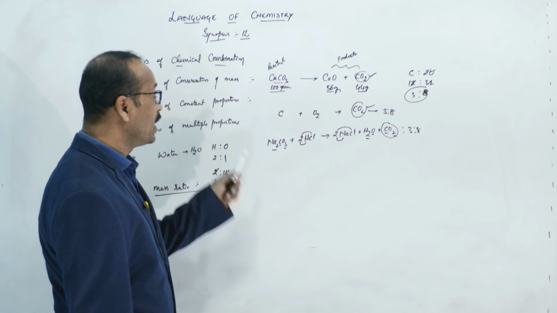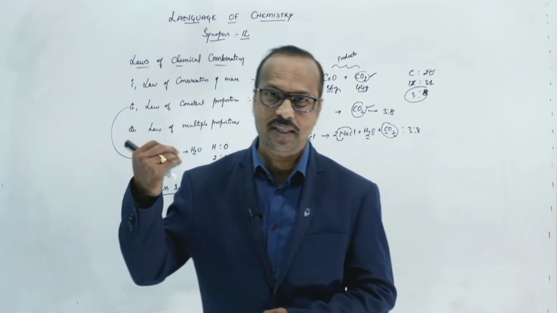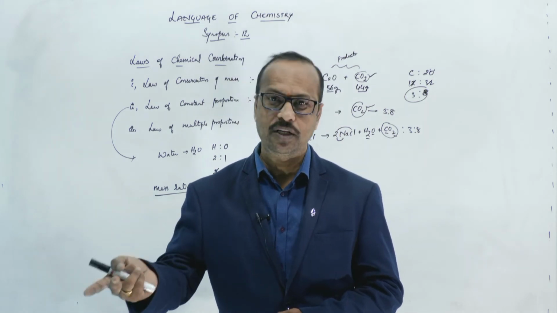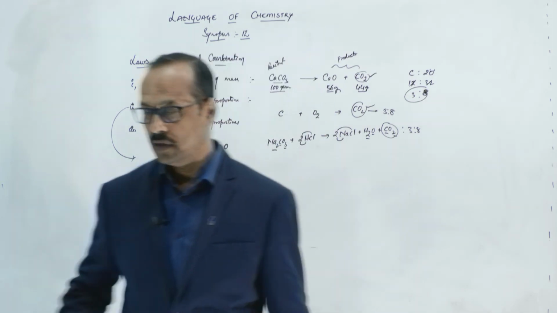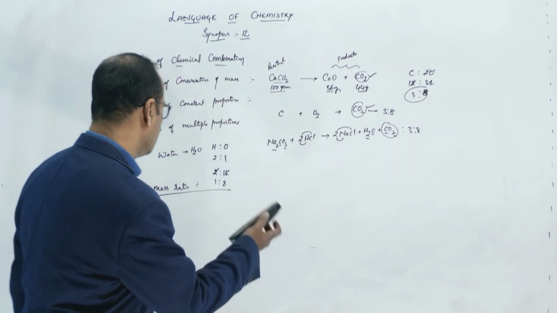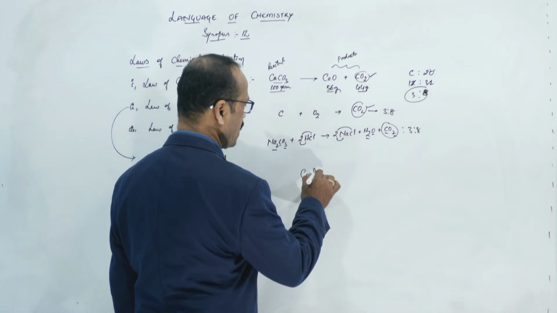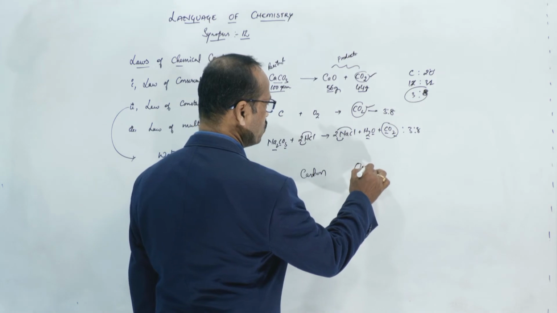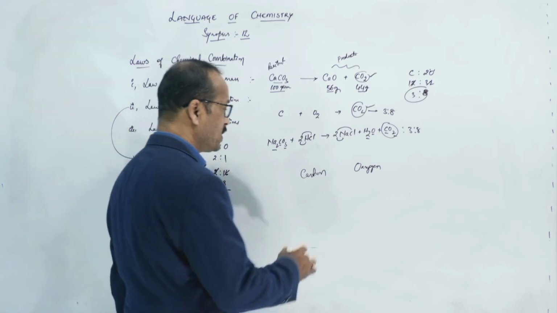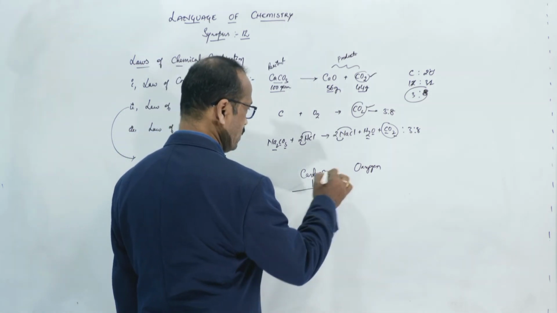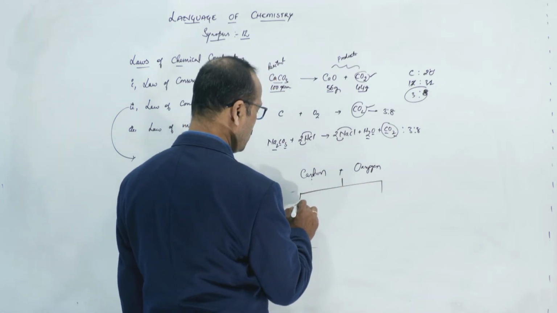See students here, law of multiple proportions means what? One element can combine with another element in multiple ratios to form different compounds. So, did you understand? No. Okay, I'll explain it. Here also I can take the same example. So, for example, if you take carbon, and we make carbon react with oxygen. So, here what happens? Carbon can react with oxygen in two ways. How many ways? Two ways.